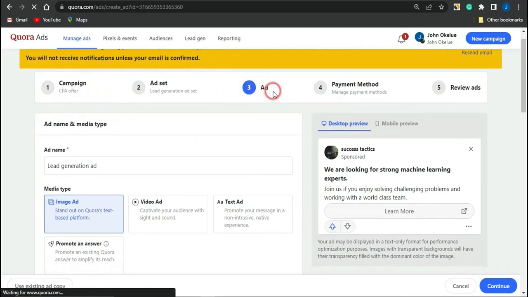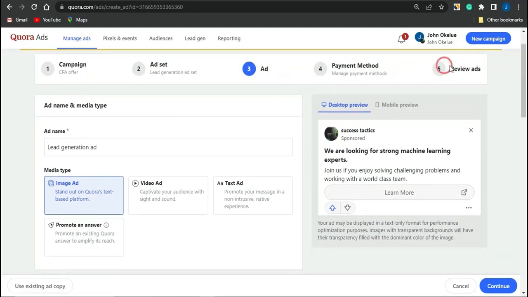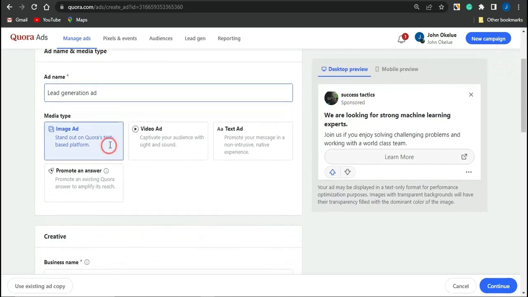If I do that, guys, this section I'm going to go on to selecting or editing my ad. As you can see, I have 2 more sections to go through. When I go on to editing my ad, I want to give my ad a name. I'm just going to leave the name as it is. For the media type, you could use an image ad where you can stand out on Quora's text-based platform. You could use a video ad, you could use a text ad, or you could promote with an answer.